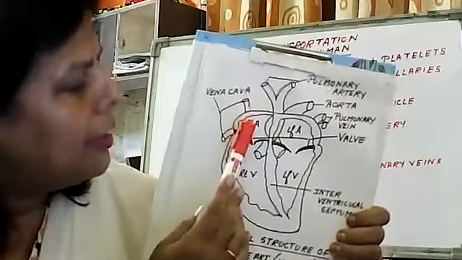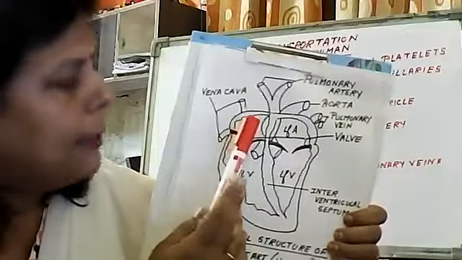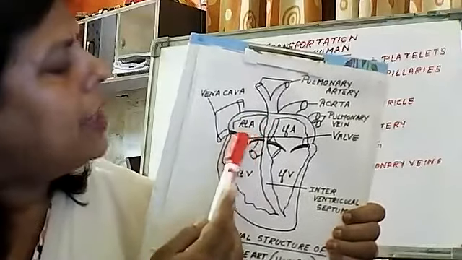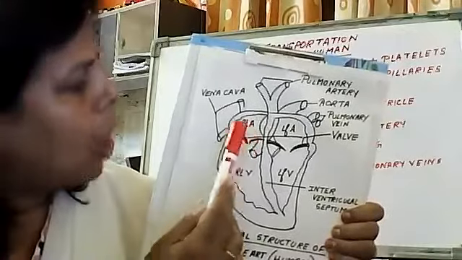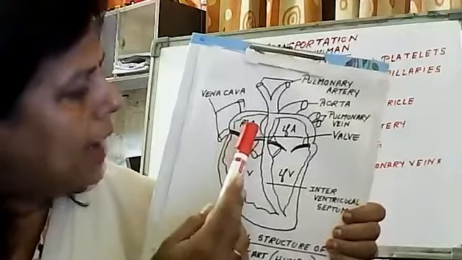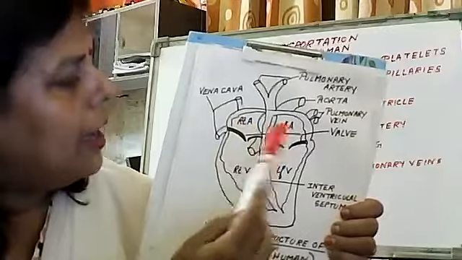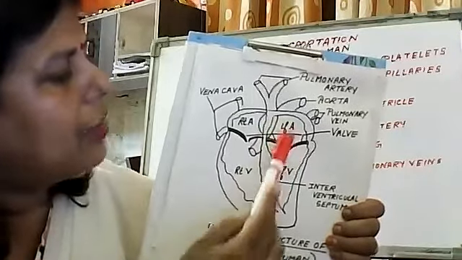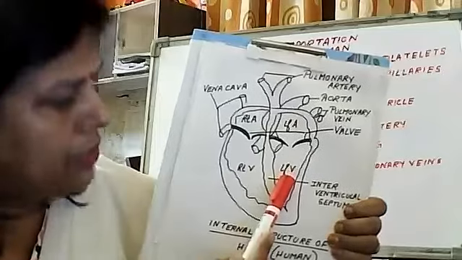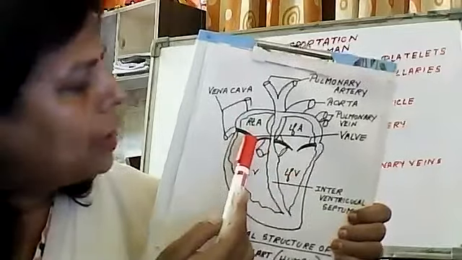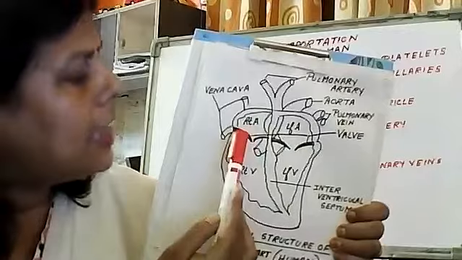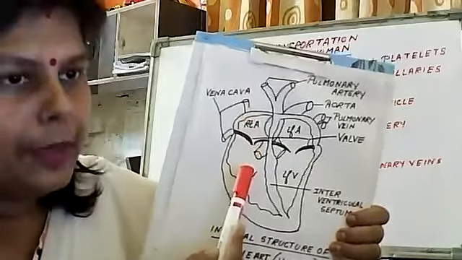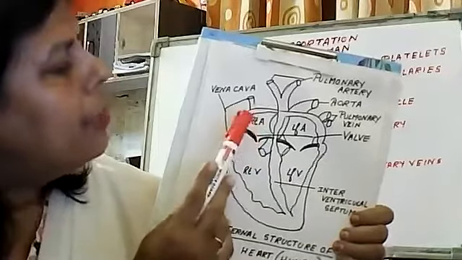Between the atrium and the ventricle we have valves, not only on the right side but also between the atrium and ventricle of the left side. The function of the valve is that it allows the blood to flow in only one direction.